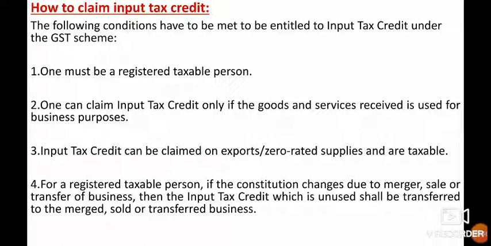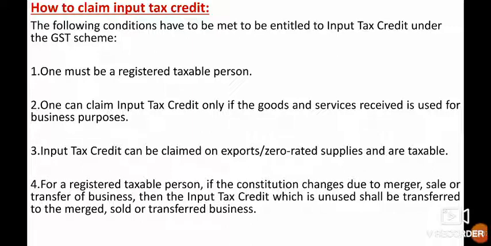Third, input tax credit can be claimed on export, zero rated and taxable supplies. Input tax credit can be claimed only on these supplies, but input tax credit cannot be claimed on non-taxable, exempt and nil rated supplies.